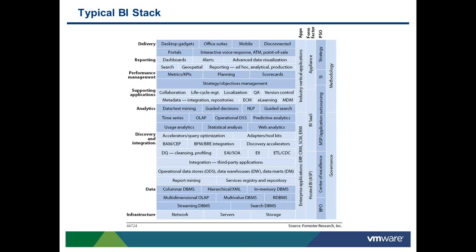Here we talk about how we deliver these reports or dashboards as a desktop gadget, or to portals, to Office applications. If you look at the right-hand side, we also have a list of supporting components with respect to the BI project. One is external apps, which includes enterprise applications as well as other industry applications.